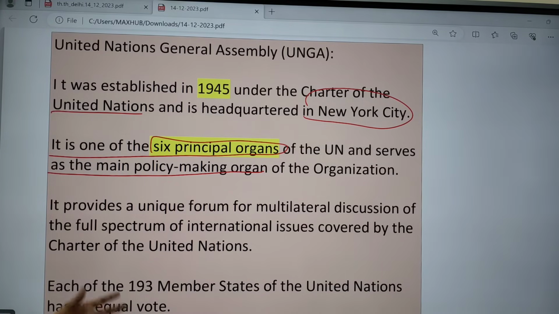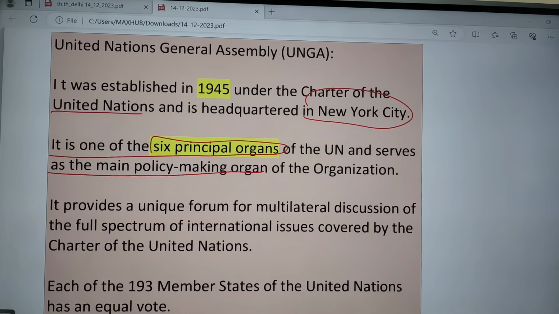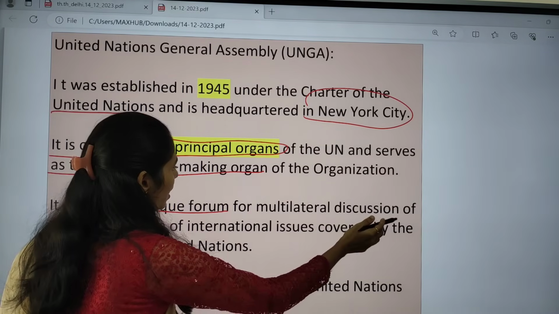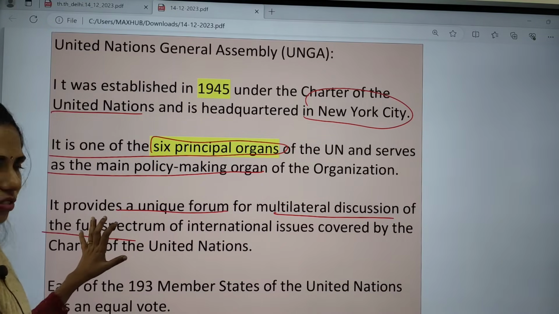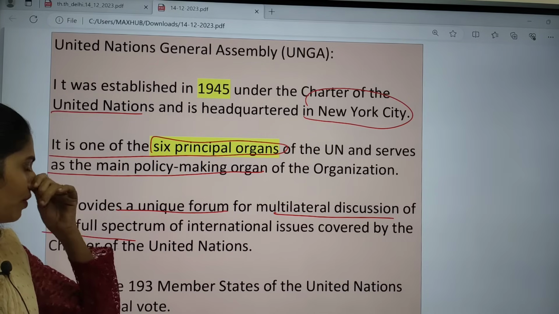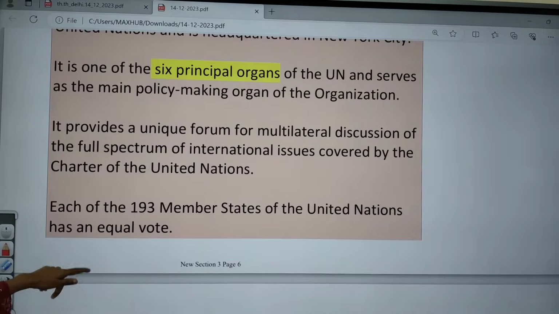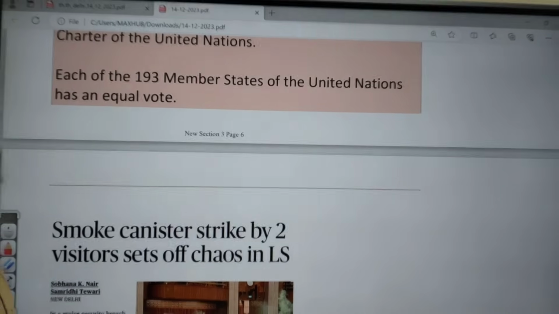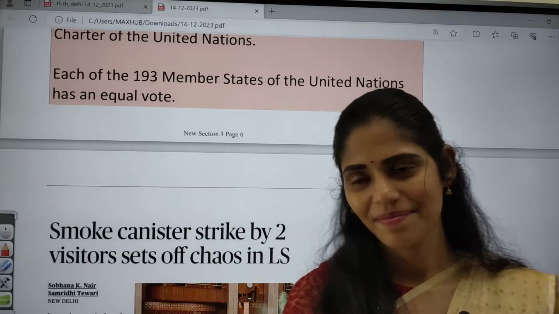It serves as one of the main policy making organs of the organization, and it provides a unique forum for multilateral discussions of the full spectrum of international issues covered under the United Nations. And each of the 193 member states of the United Nations has an equal vote. So this is very, very important.